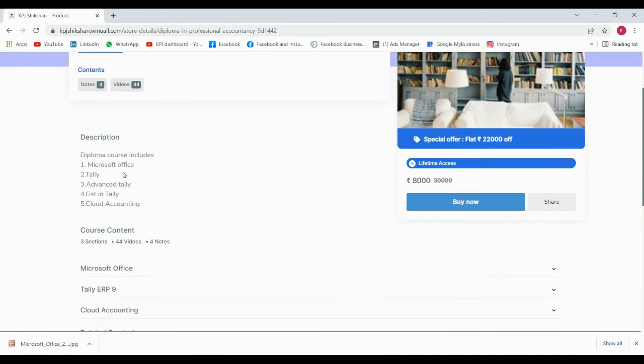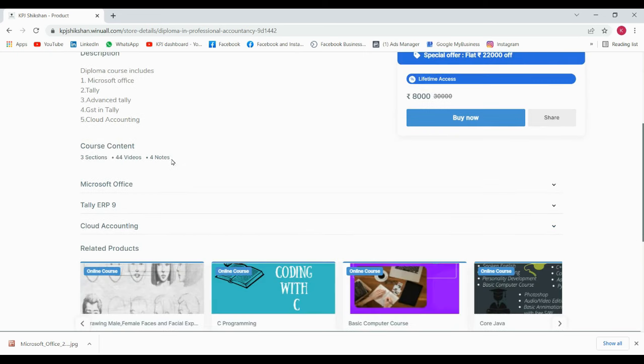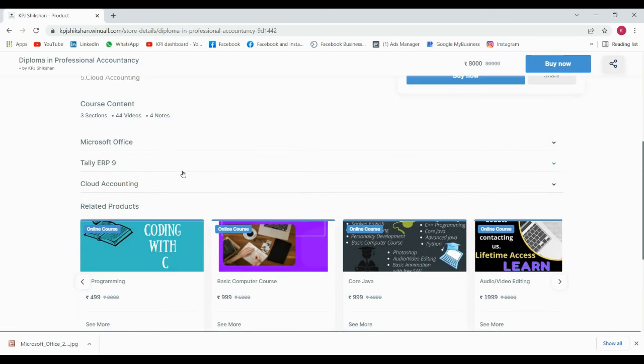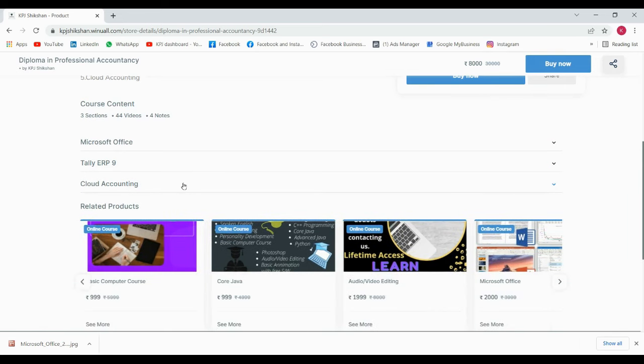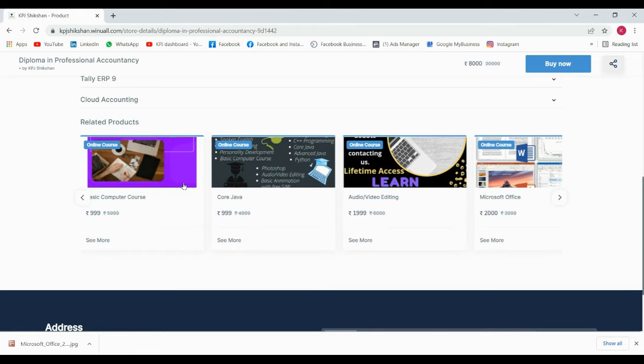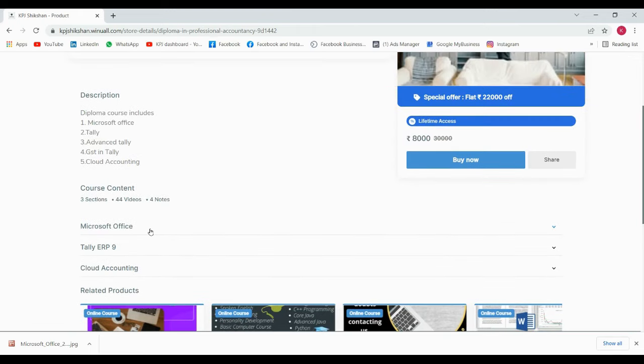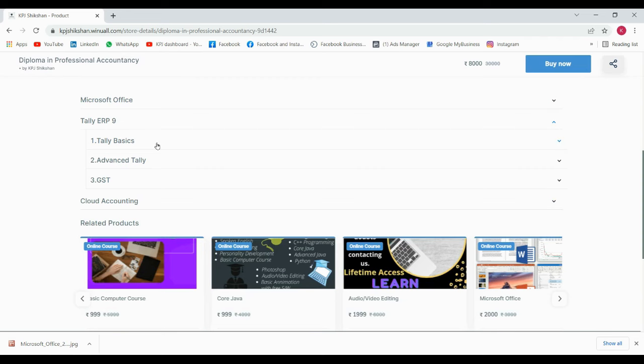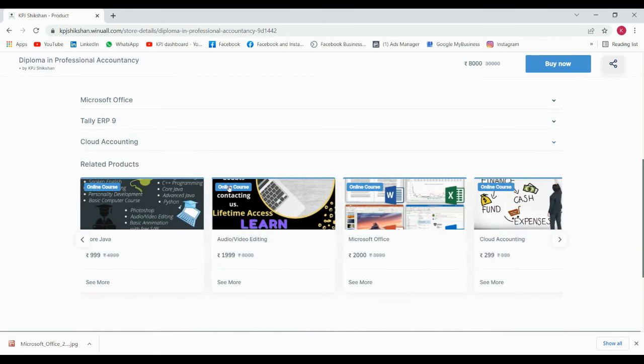So here you can see the description is there in this. Everything is given, lifetime access is there, and you can see each and everything in detail. Here you have MS Office, Tally ERP9, cloud accounting. So it's really good, and the whole package is in just 8,000 rupees.